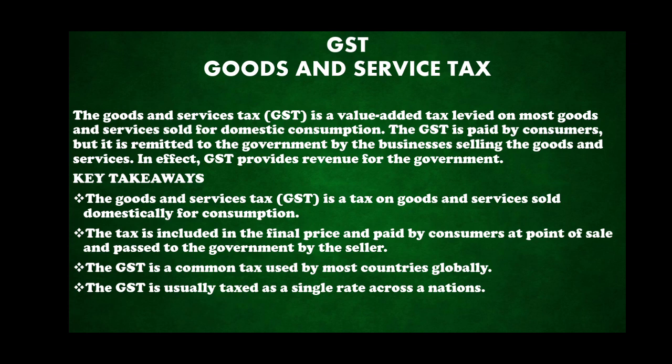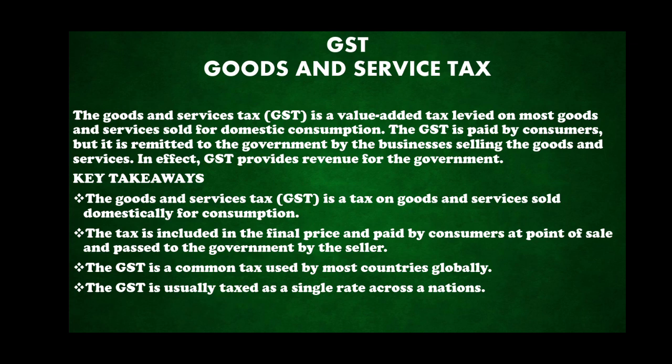It's basically an added tax, children. Apart from the price you're paying for the product or service, it's an additional tax amount that you're going to pay on the product or the service. The GST is paid by the customers, but it is remitted to the government by the business selling the goods and services. So the customers will be paying it. Though the customers are paying, who is actually remitting it? It is the business selling the goods and the services that remits it to the government. It is not going to the business, children, it is going to the government.